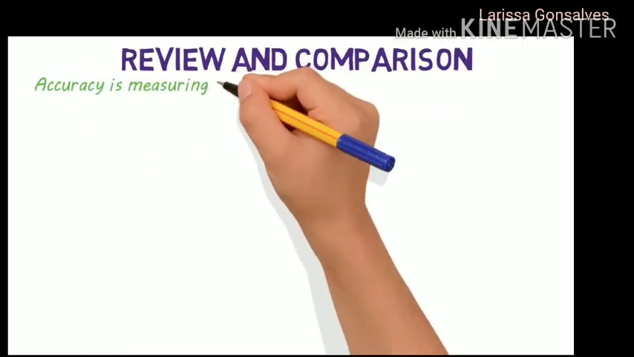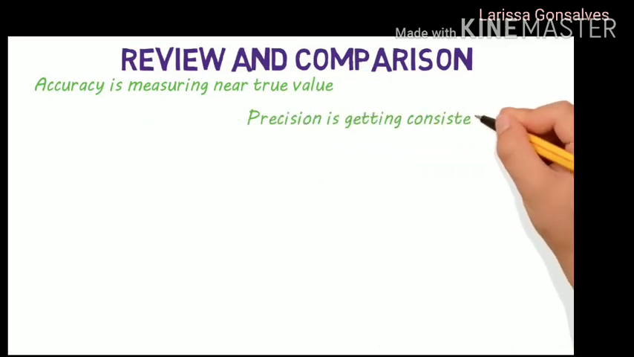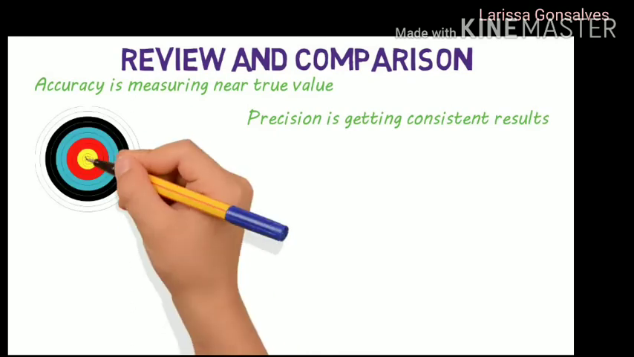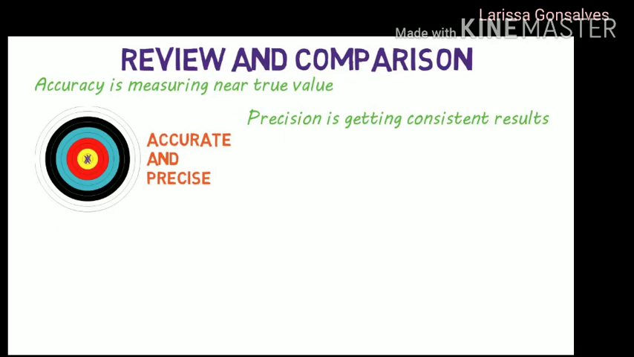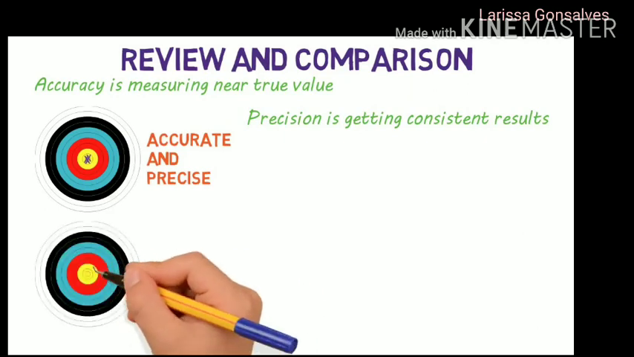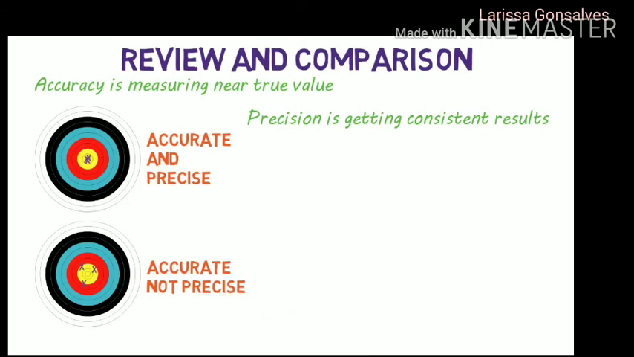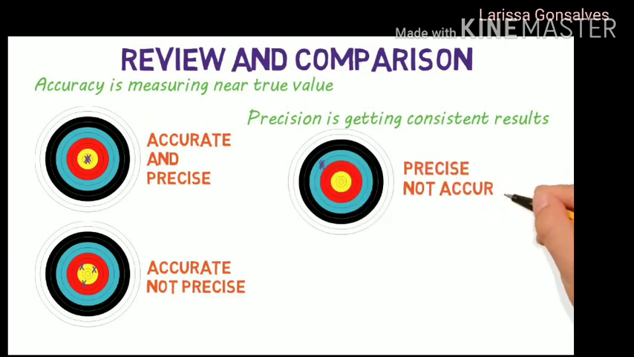So let's do a quick review and comparison. Accuracy is measuring near the true value, while precision is getting consistent measurements or results. Let's use the target for some more examples. This would be accurate and precise. All the points are close together and average around the true value. This would be accurate but not precise. The results are around the true value but not consistent with each other. This would be precise but not accurate. All the results are close together but not consistent with the true value.